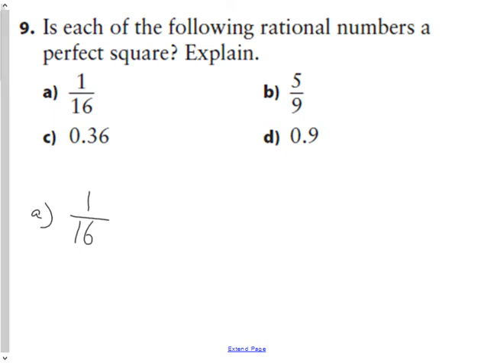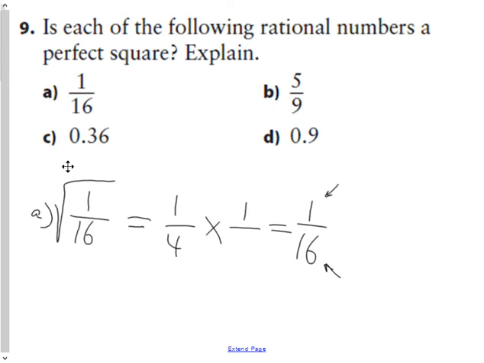And what you want to ask yourself, if it's a perfect square, then it will have a square root that's a terminating decimal, right? Or a repeating decimal. It won't have an irrational square root. So if I'm asking myself what fraction multiplied by itself was 1/16th, if your numerator, in this case 1, is a perfect square, and your denominator, in this case 16, is a perfect square, then the fraction itself will also be a perfect square because 1 times 1 would give me a numerator of 1, and 4 times 4 would give me a denominator of 16. So therefore, 1/16th is a perfect square because its square root is a quarter.